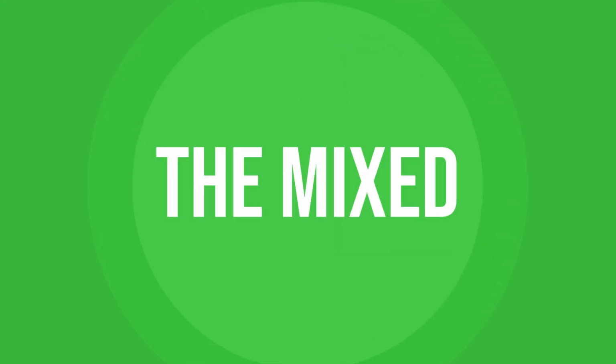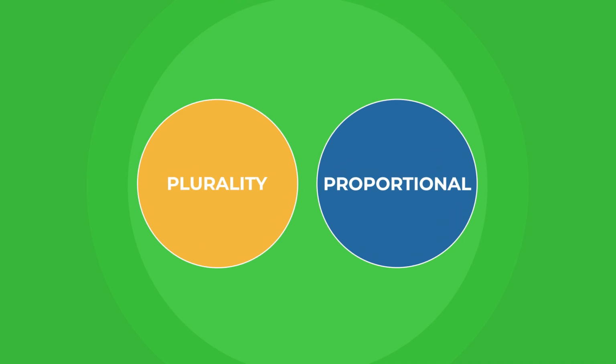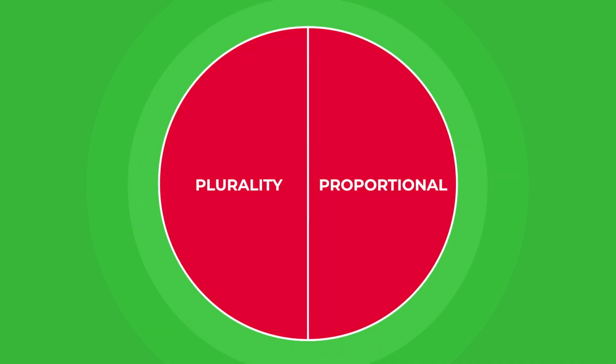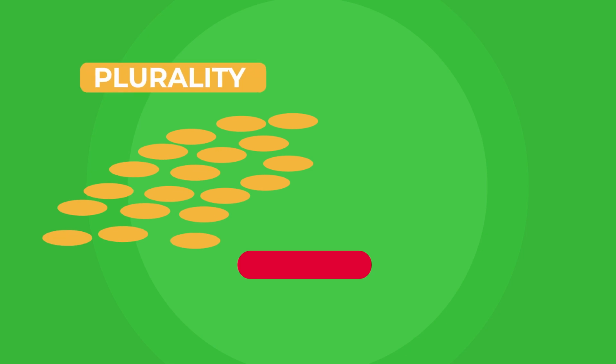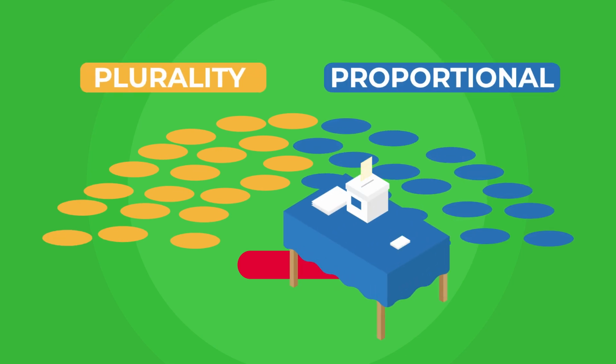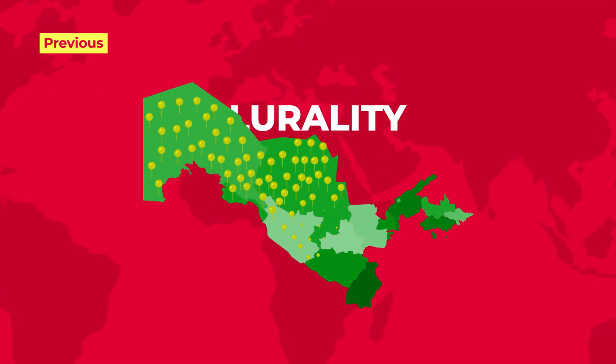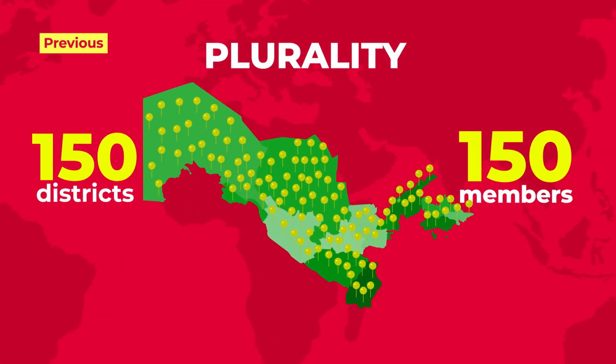The mixed electoral system is the result of the harmonization of the plurality voting system and the proportional representation system. This means that one part of parliament is elected based on plurality voting and the other part on proportional representation. Under the previous electoral system, the 150 members of the legislative chamber were elected in the election districts of the regions according to the plurality voting system. This meant that voters voted for the candidates for deputies listed on the ballot paper.